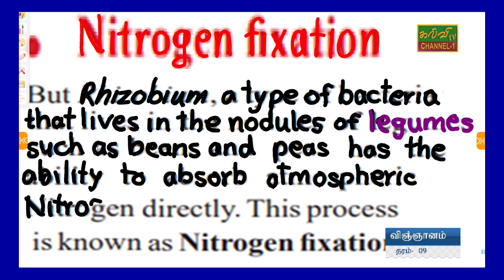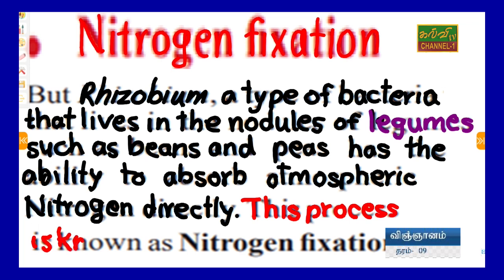We already mentioned that about 78% of the atmosphere is nitrogen, so they can take it directly. But the process where atmospheric nitrogen is converted into nitrate fertilizer by Rhizobium bacteria in the leguminous family plant is known by a special name. What name is it? Yes, it is nitrogen fixation.